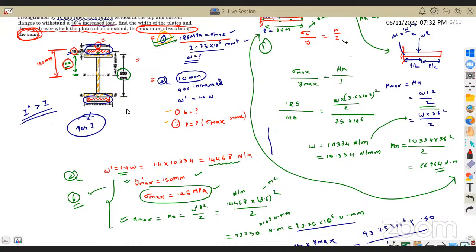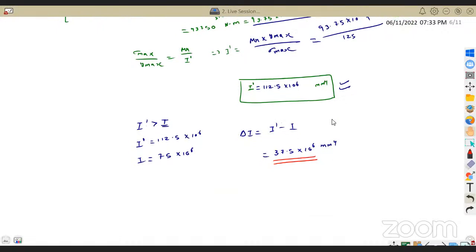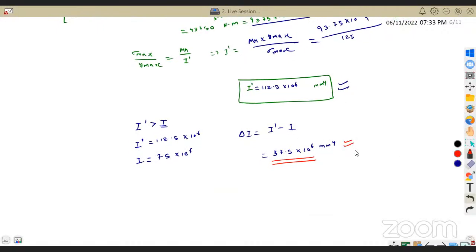So if I am able to find the moment of inertia for these two extra plates alone about the neutral axis, that moment of inertia of the plates alone will be equal to this increase in the moment of inertia. Let me repeat it. The moment of inertia has increased because of adding the extra plate, and the increase will be nothing but the moment of inertia of the two plates alone. That's it.